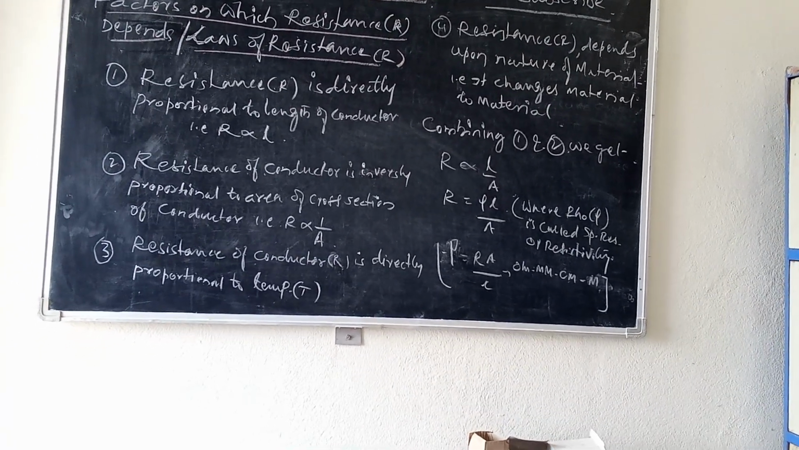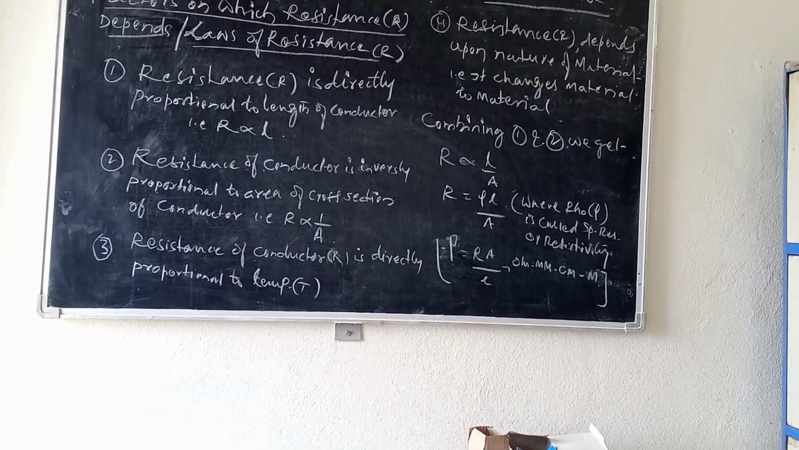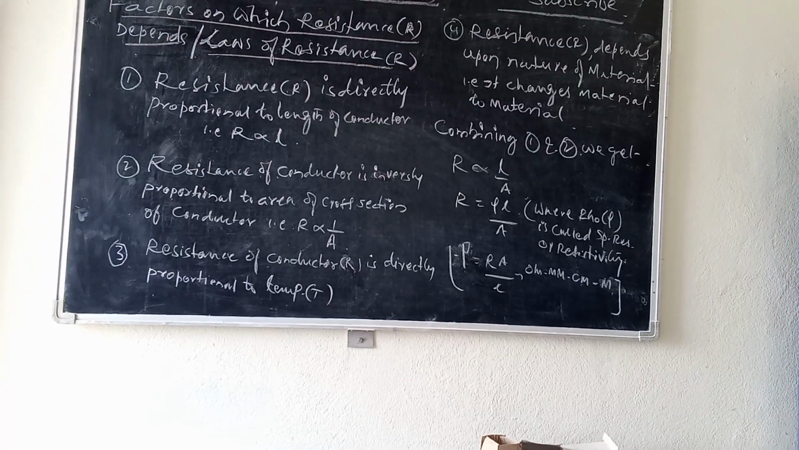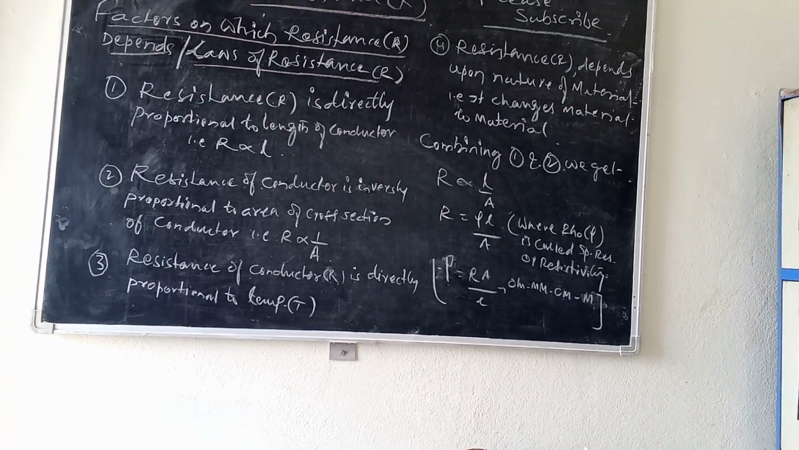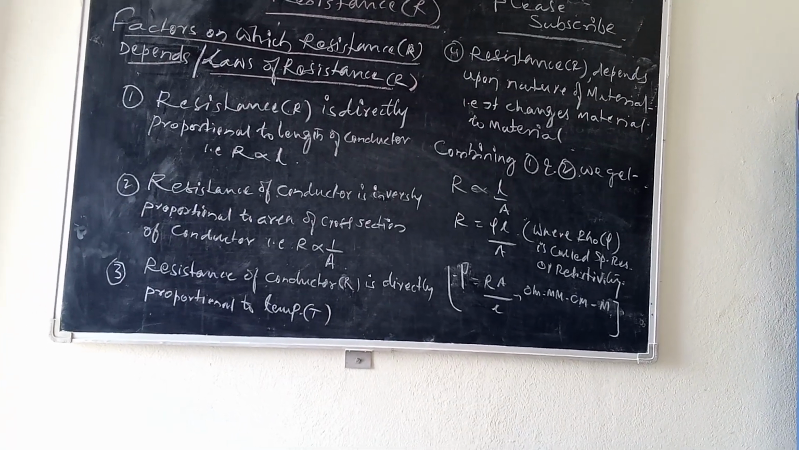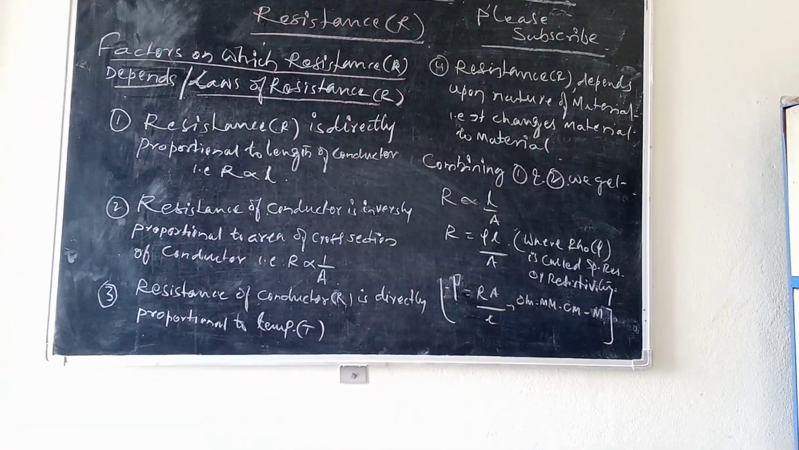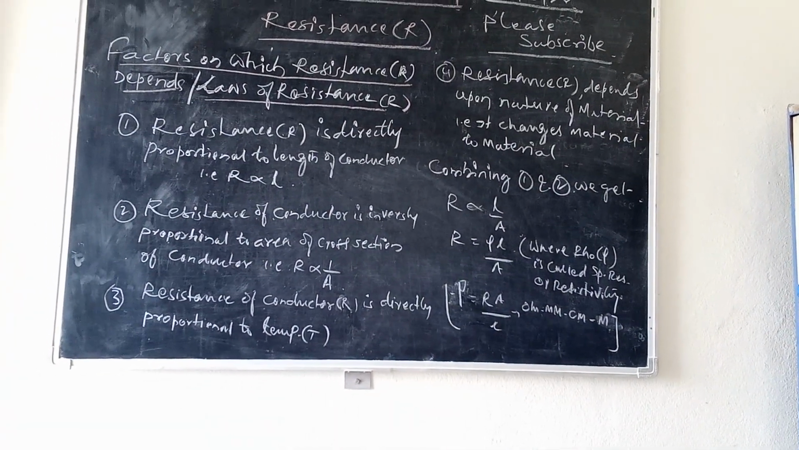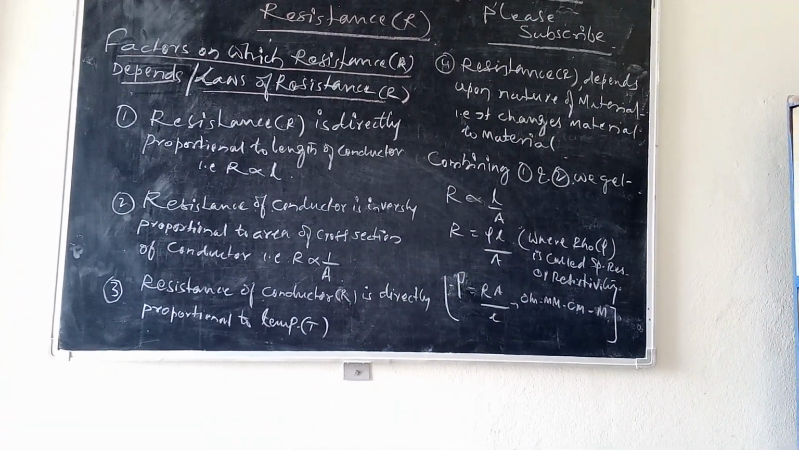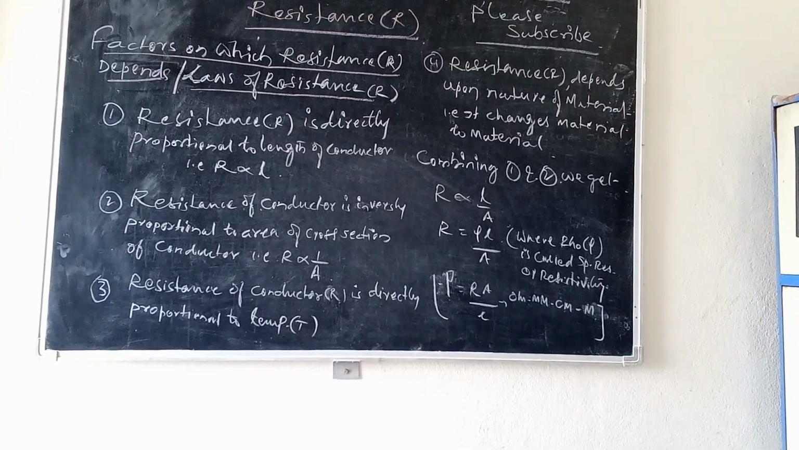The second one is, resistance of a conductor is inversely proportional to the area of cross section of the conductor, that is, R proportional to 1 by A. If the area of cross section increases, resistance decreases and vice versa.